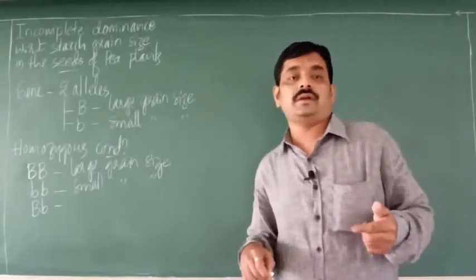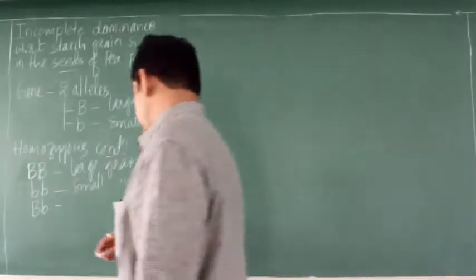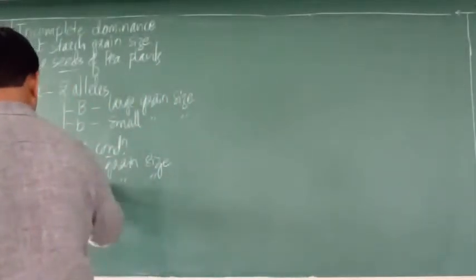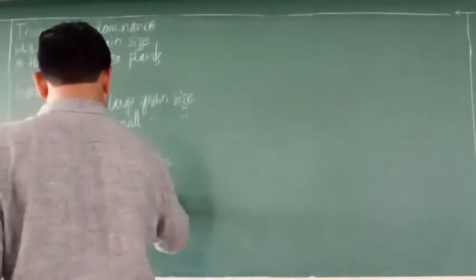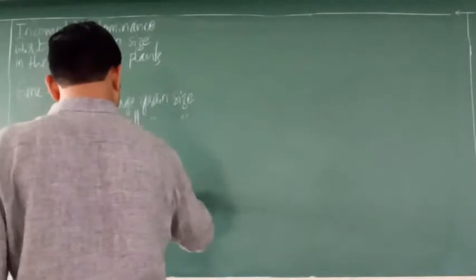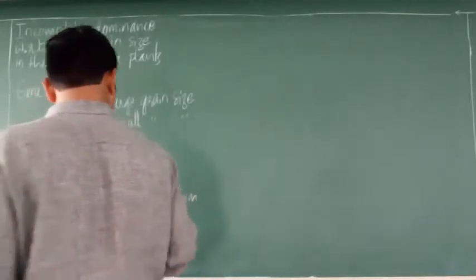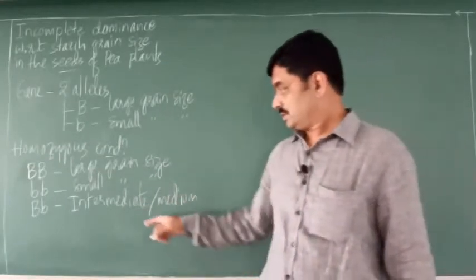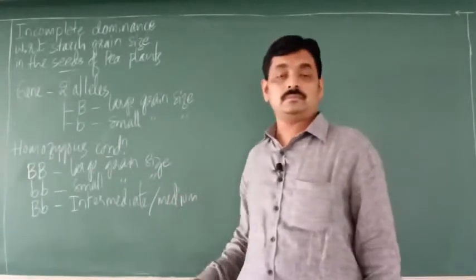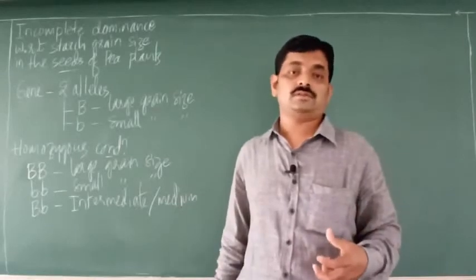It is intermediate or medium. So in this heterozygous condition, intermediate or medium grain size is produced.